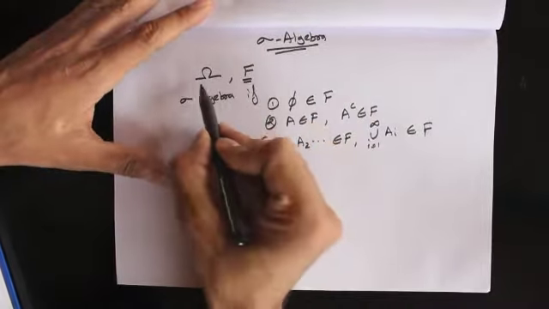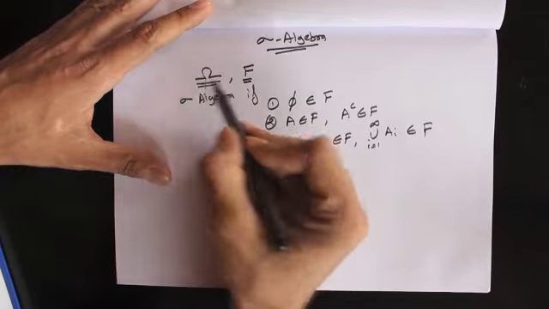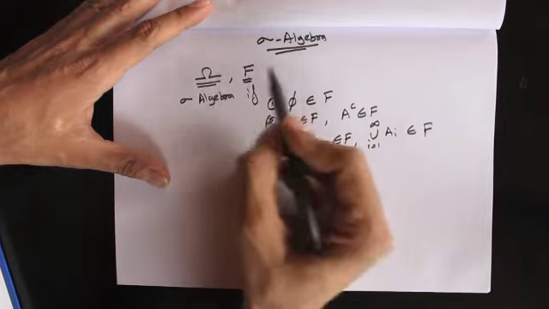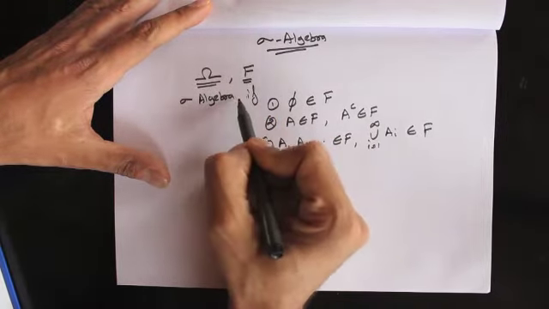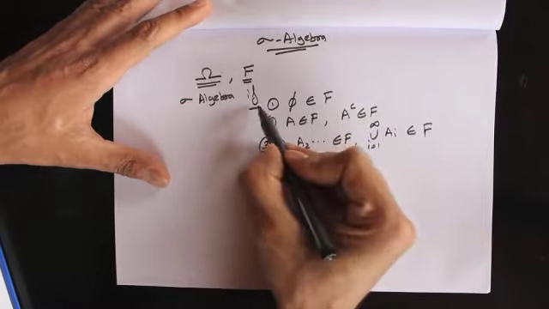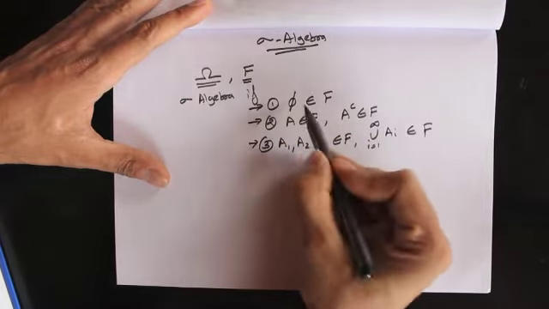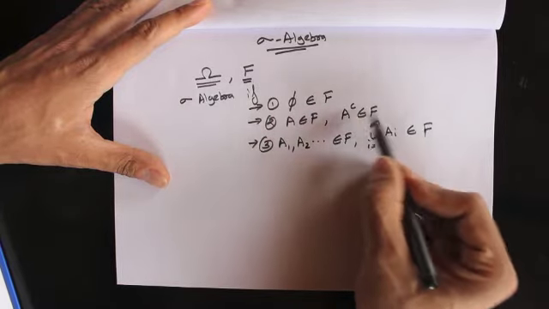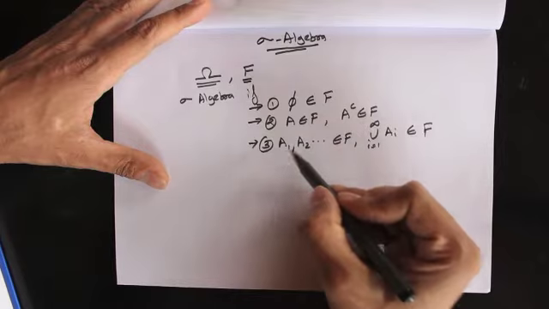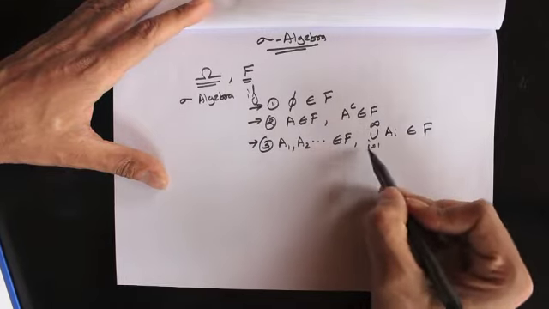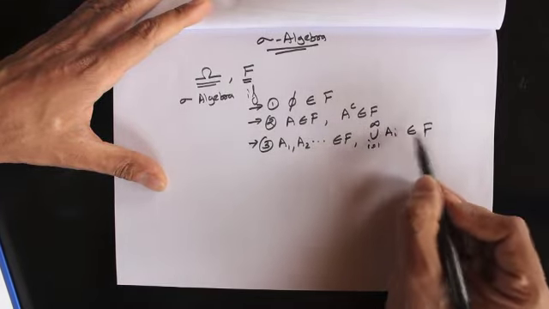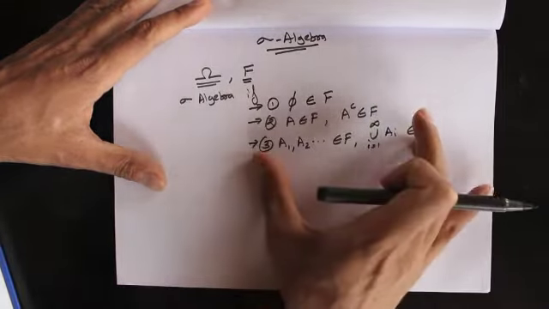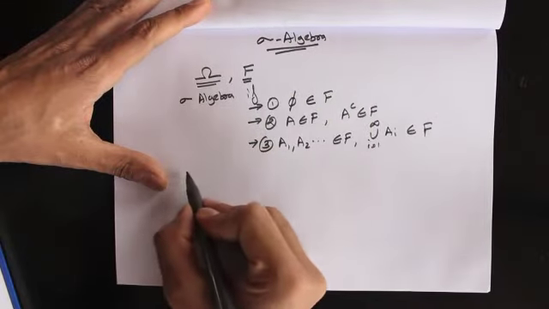So again, what do we have? We basically have a non-empty sample space. F is a collection of subsets of the sample space. And this F is a sigma algebra if these three are true. So the empty set belongs to the sigma algebra. If a set belongs to the sigma algebra, then its complement also belongs to the sigma algebra. And if a series of sets belong to the sigma algebra, then the union from i equals 1 to infinity also belongs to the sigma algebra.